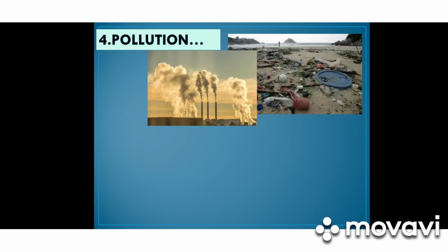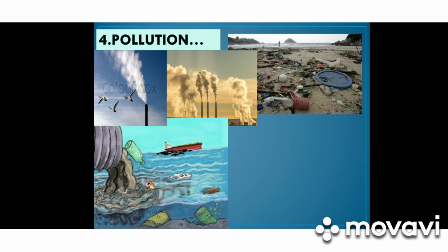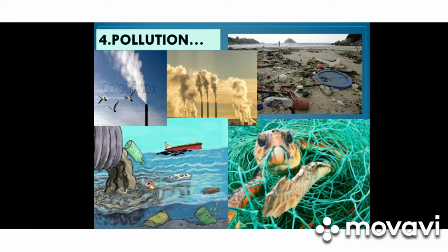Now, the next reason is pollution. We have learned many kinds of pollution: air pollution, water pollution, seawater pollution, ocean pollution. So how are these affecting the environment? How are these affecting the species? How do they become extinct? Some species of birds and sea animals will be really affected by these pollutions.